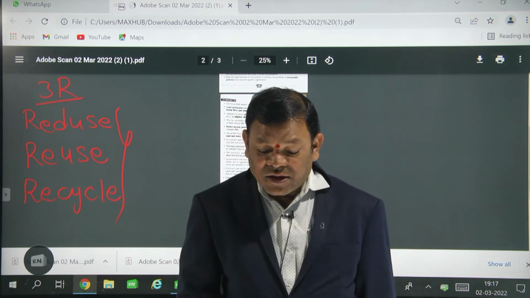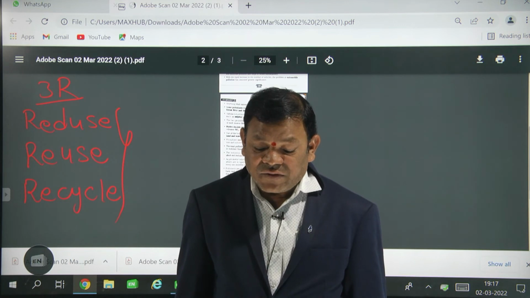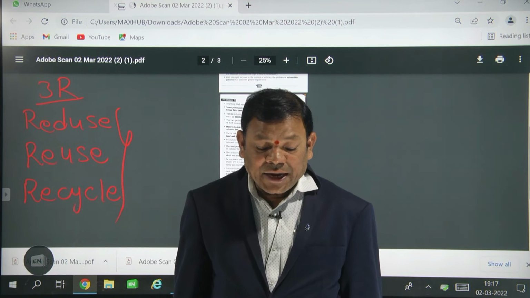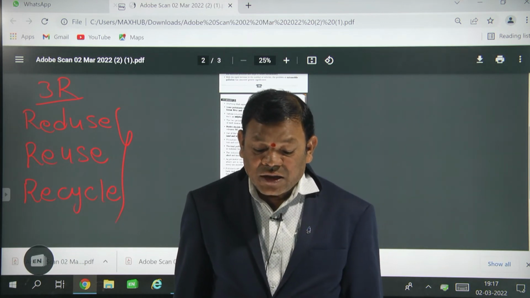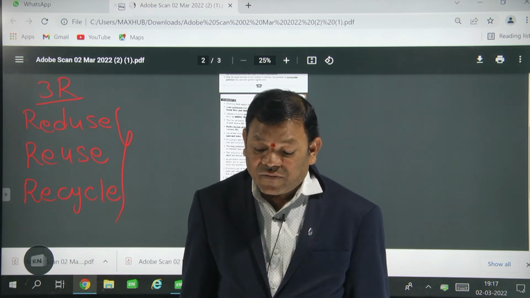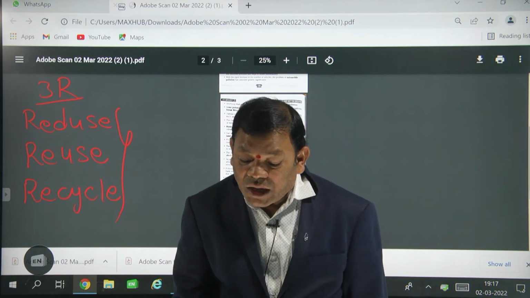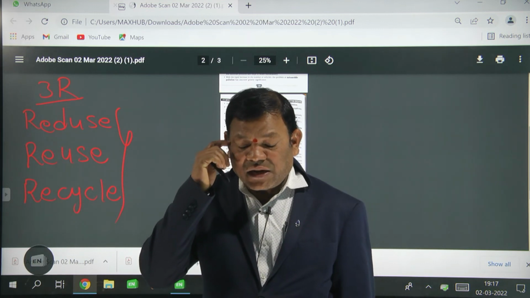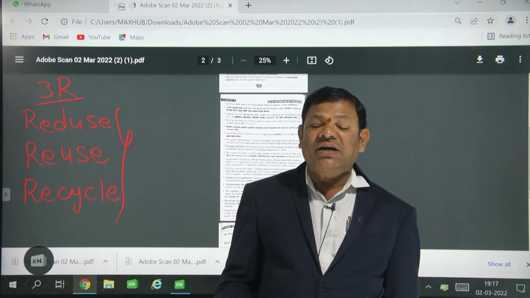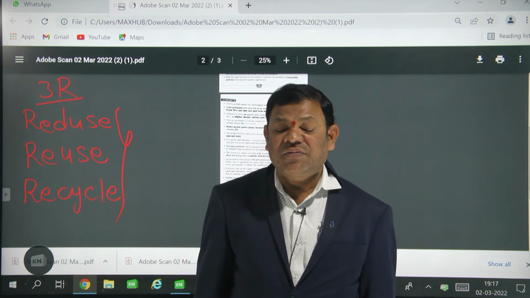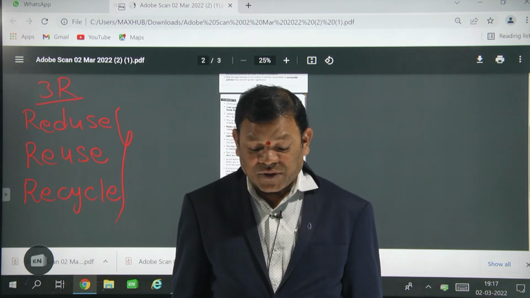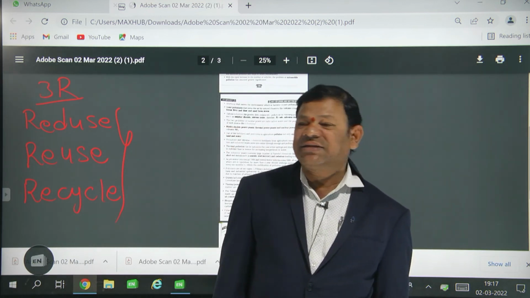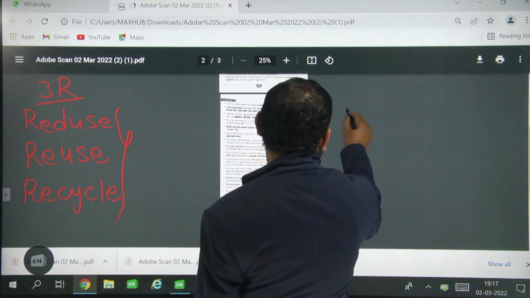The Taj Mahal, one of the seven wonders of the world, is located in Agra. It is made of white marble. The effects of pollutants have become a matter of concern for archaeologists and environmentalists, as it has been converted into yellow marble because of air pollution. Who is responsible for the Bhopal gas tragedy? MIC. MIC means what?